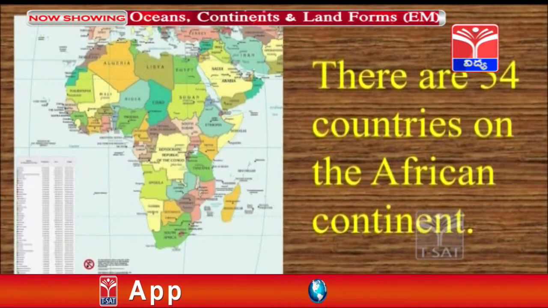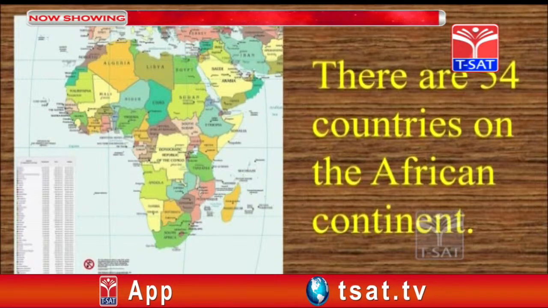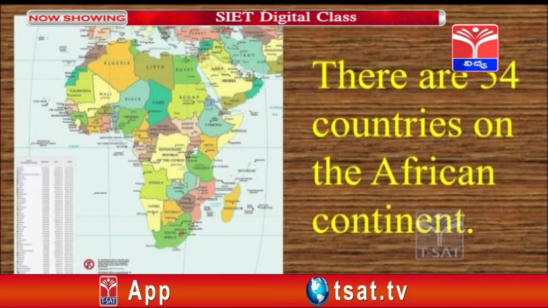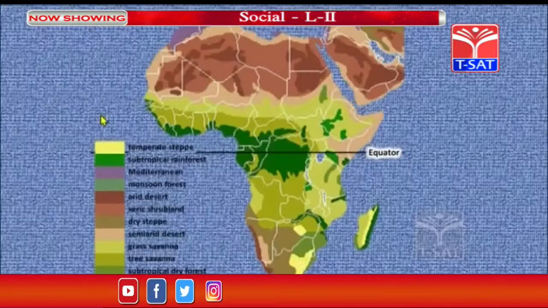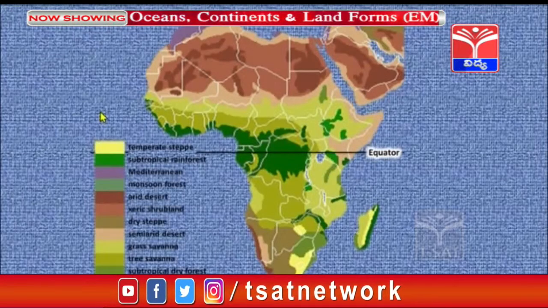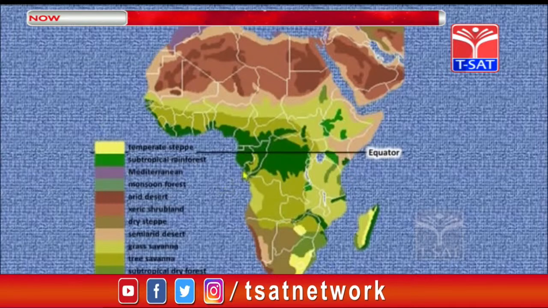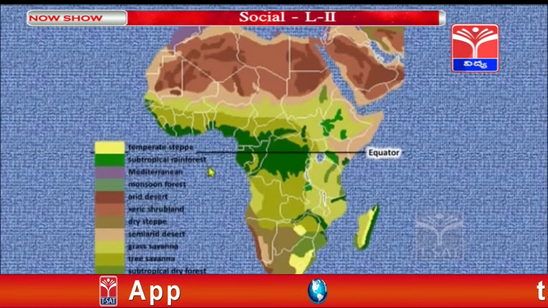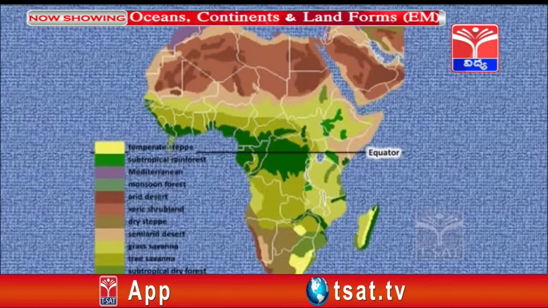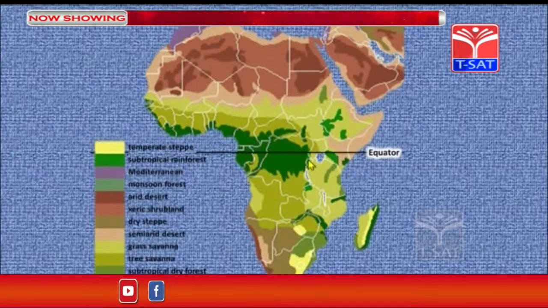There are 54 countries on this continent, means in total Africa has so many small to big countries that we can see here. Now the physical features of this continent: if you observe the central part, the equator part, the dark greenery, this is mostly occupied with forest region.